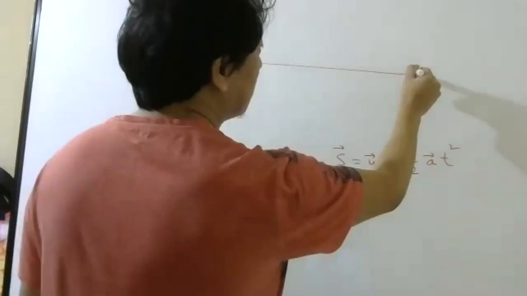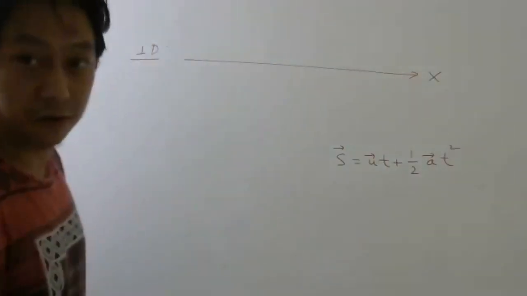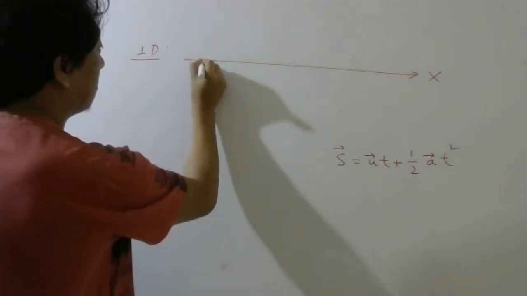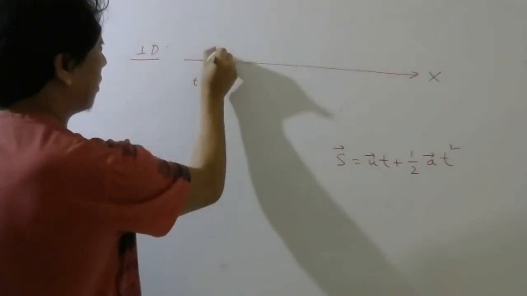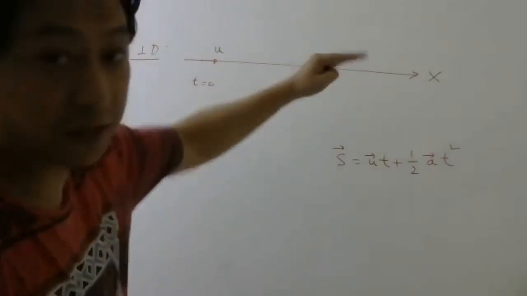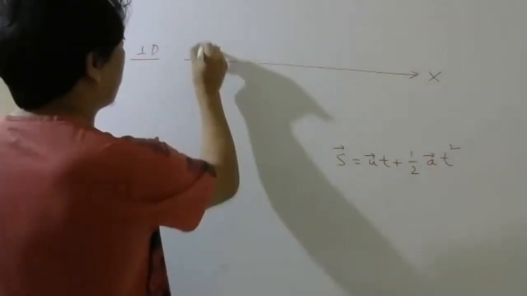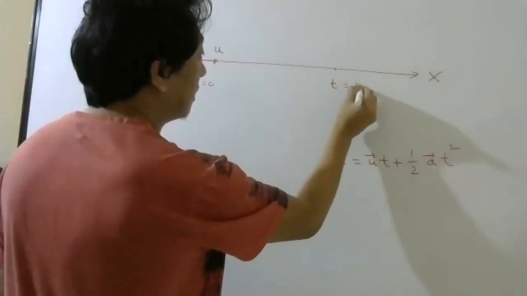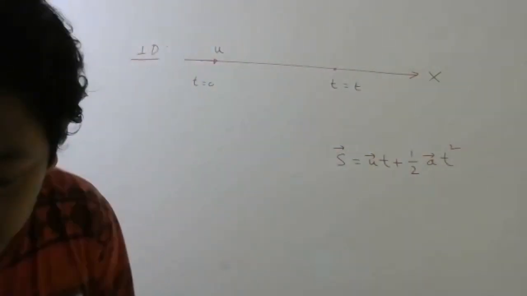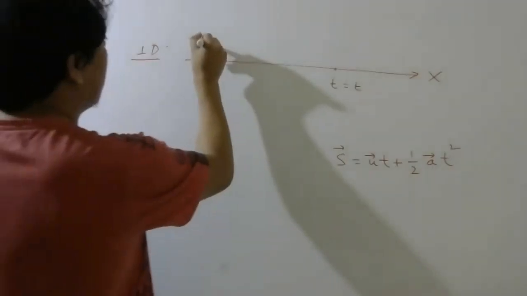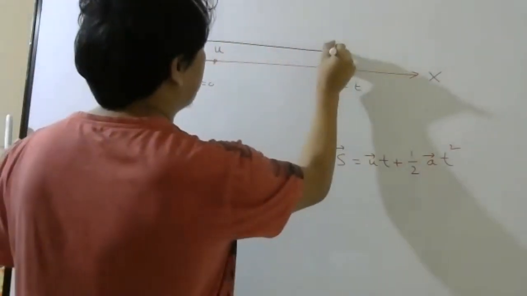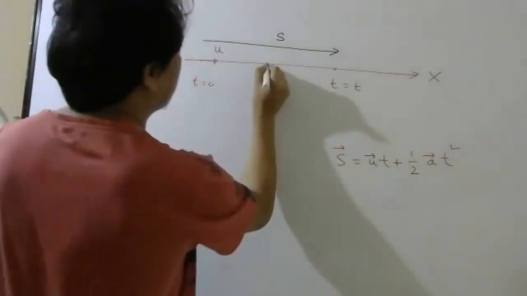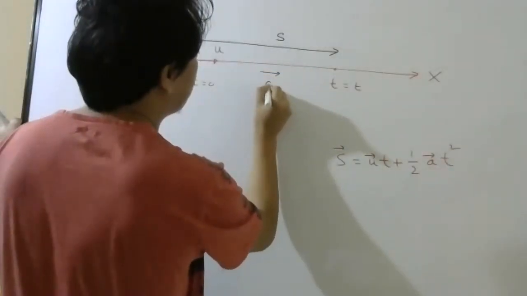So if I call this line the x-axis, and at time 0 my particle is moving with initial velocity u in this direction, and at time t it has reached here, what will be your displacement? Displacement will be this vector, right? Yes or no? And let us say acceleration is in this direction.